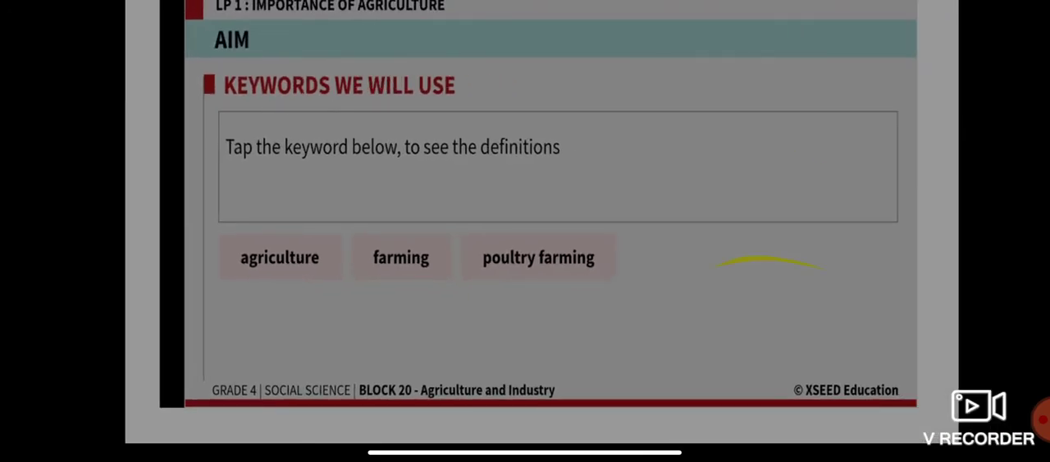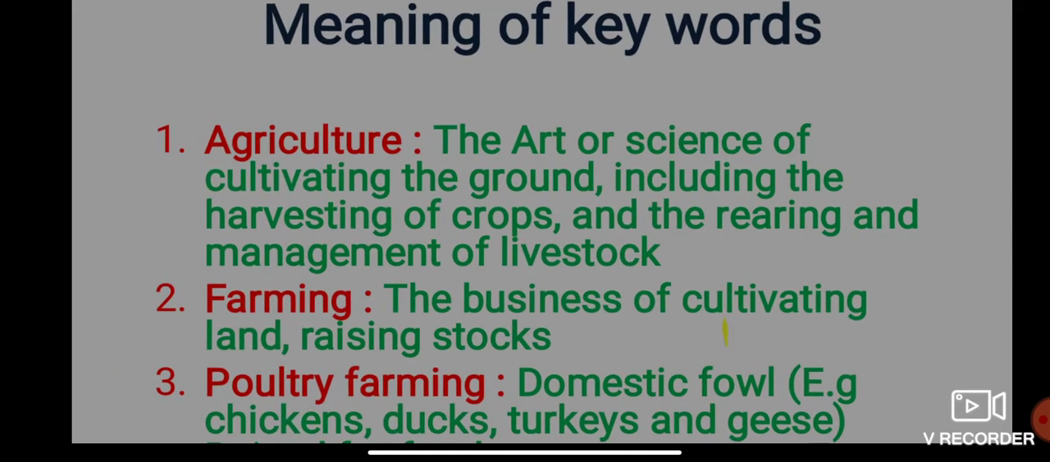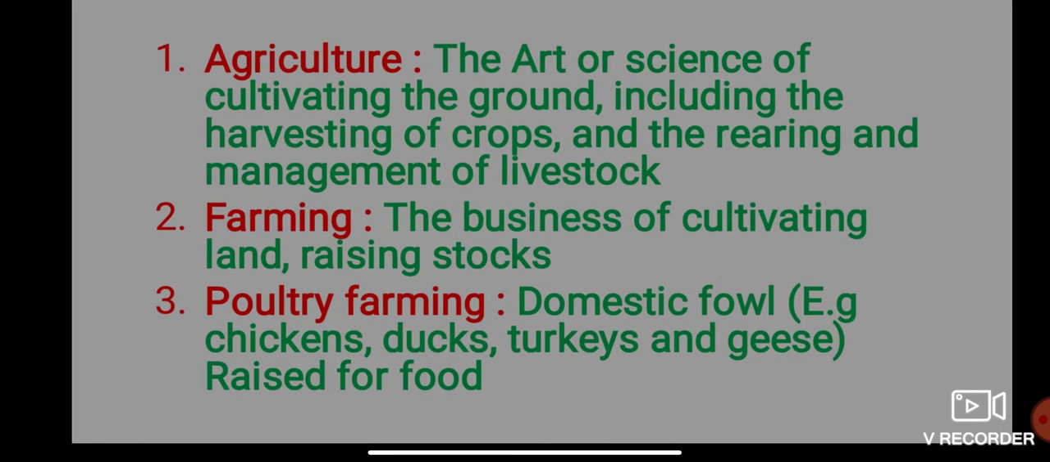The keywords for today are agriculture, farming, and poultry farming. So let us learn the meaning of the keywords first of all. What is agriculture? The art or science of cultivating the ground, including the harvesting of crops and the rearing and management of livestock. They are known as agriculture. And what is farming? The business of cultivating land, raising stocks. They are known as farming. What is poultry farming? Domestic fowls, for example chickens, ducks, turkeys, and geese, that are raised for food. They are known as poultry farming.